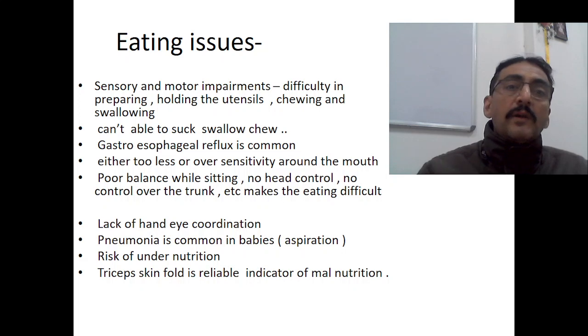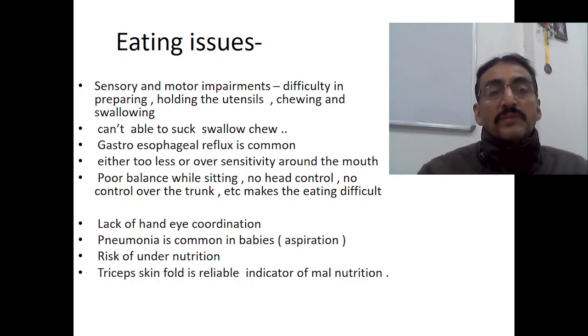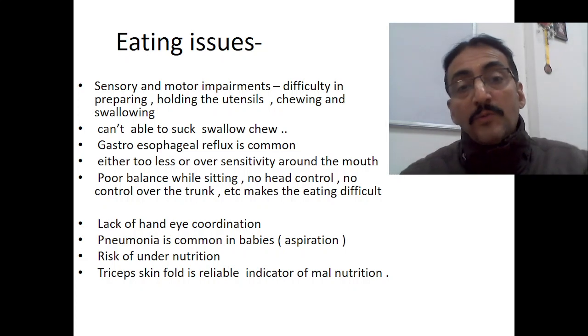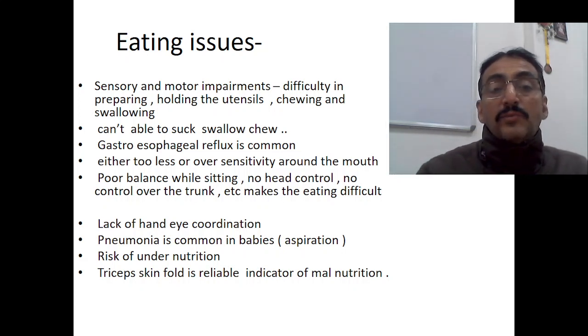Now, the child will also have some eating issues, sensory and motor impairments. There is difficulty in preparing, holding the utensils, and also chewing and swallowing. The child is not able to suck, swallow and chew. Gastroesophageal reflux is also most common. Either there is too little or over sensitivity around the mouth. That's the problem, so occupational therapy is going to help to some extent here.